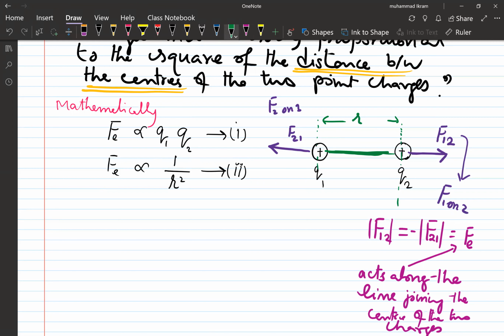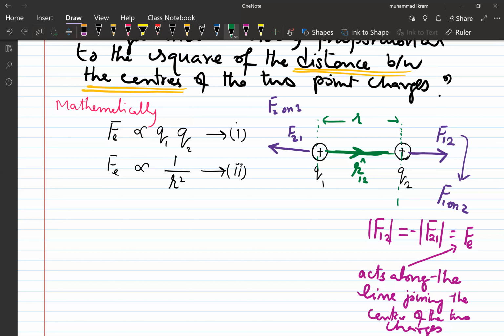For example, this is what? This is the position vector between the charge q1 and the charge q2, which is completely along the x-axis, and we will denote this by a unit vector, and you know much about the unit vector from the previous class. That is from 1 to 2, a unit vector along the direction of the displacement r. This is a unit vector, right? So the force is along this unit vector, along the line joining the centers of the two charged particles.